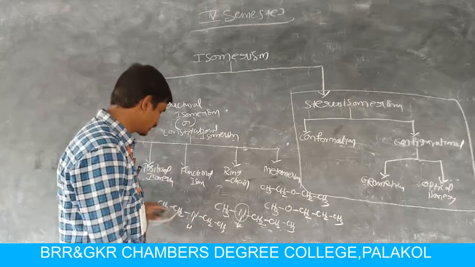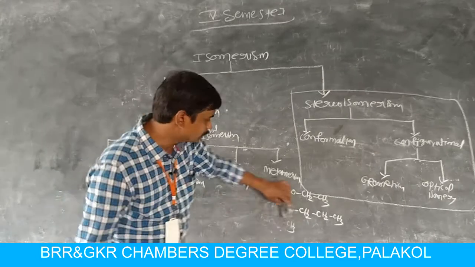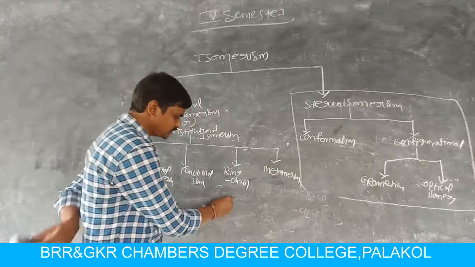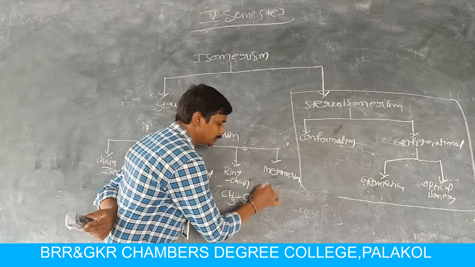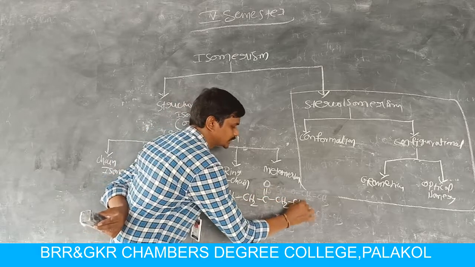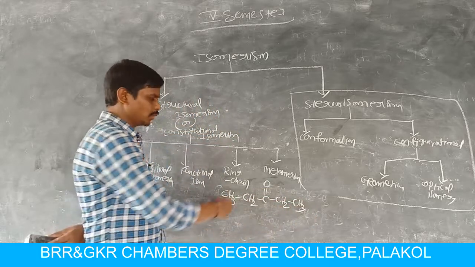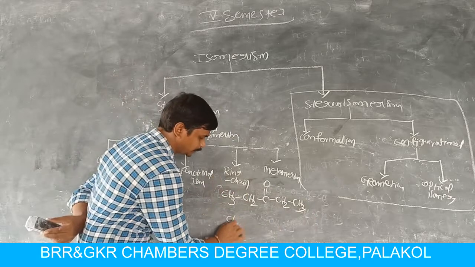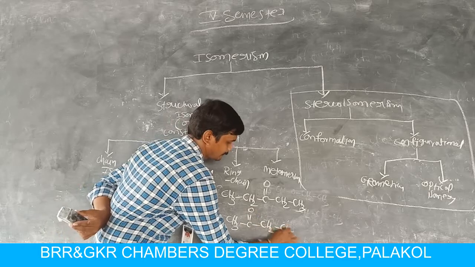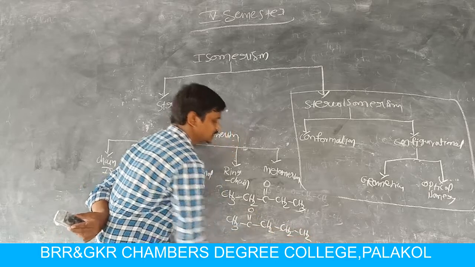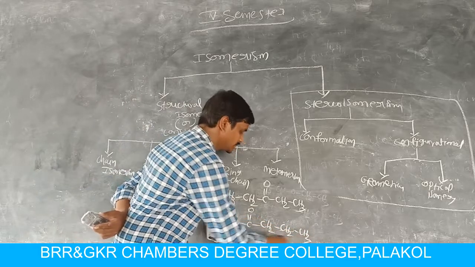You can also write another example using the keto group. For example, CH3CH2C(=O)CH2CH3. In this molecule, we observe a keto group. The same molecular formula can be written as CH3C(=O)CH2CH2CH3.